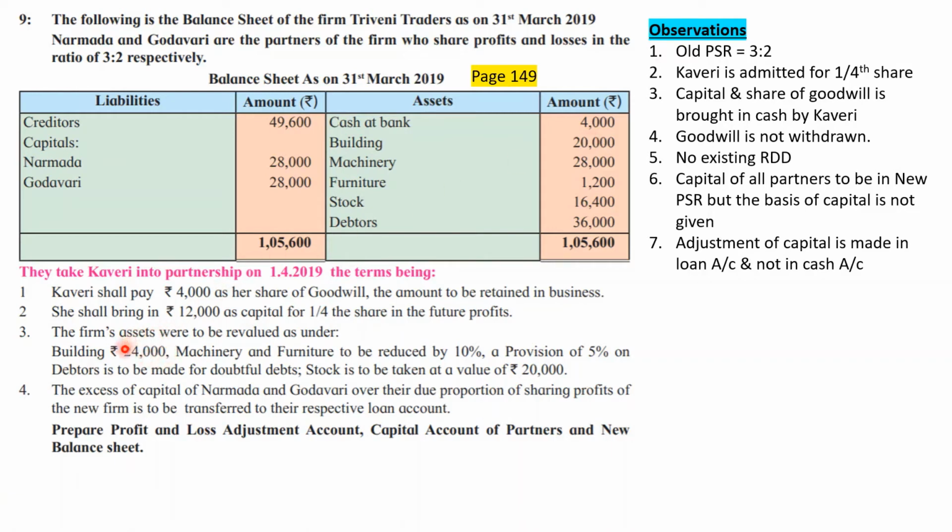So they are telling us what is the amount that should be taken in the outer column. So 20 should become 24. There is appreciation of 4,000, and machinery and furniture to be reduced by 10%. So they are telling us how much is the amount should be in inner column. 10% to be deducted in asset, that means it's a loss, so it should be considered to revaluation account debit side. Okay, so I'm repeating again, building from 20 to 24 and machinery and furniture 10% reduction.